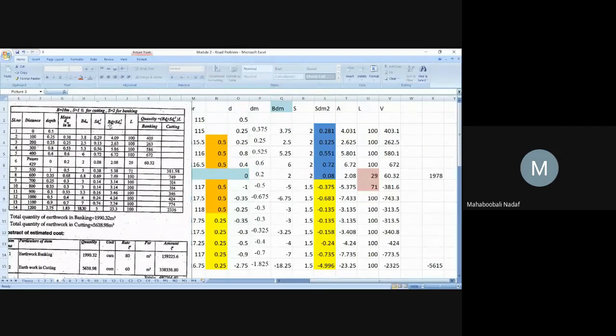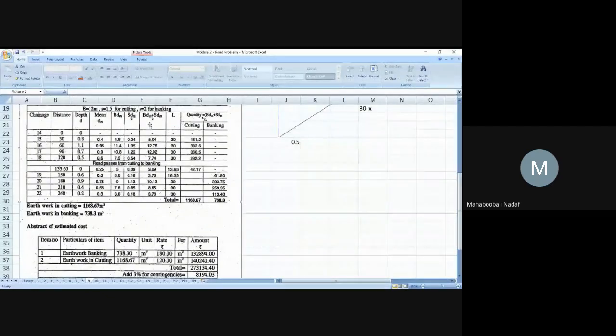Can you see here? BDM plus SDM square. In the present problem, BDM plus SDM. Something is wrong, no? Yes, sir. They have not taken the square here. Remaining everything is correct, but they have not taken the square. So that is why they are getting a different or wrong answer.